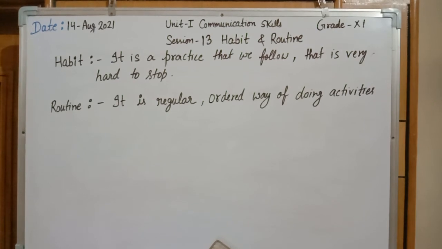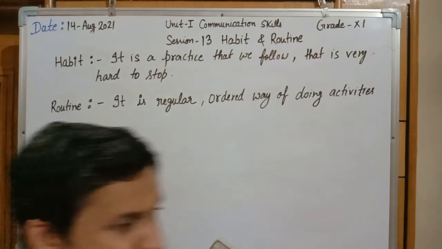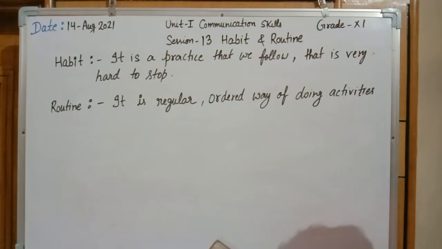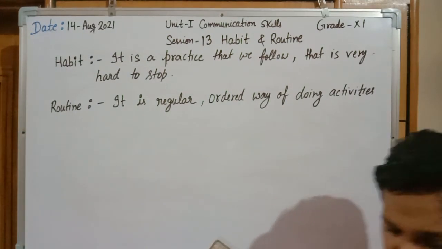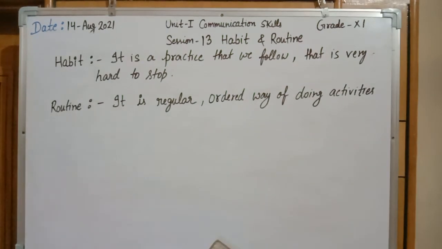Now after habit and routine, one more point: there are some words used to describe your daily activities, like always, never, sometimes. These words are used to describe your daily routine activities. So in this session we have covered the difference between habit and routine. Routine is a regular activity while habit is a part of routine.